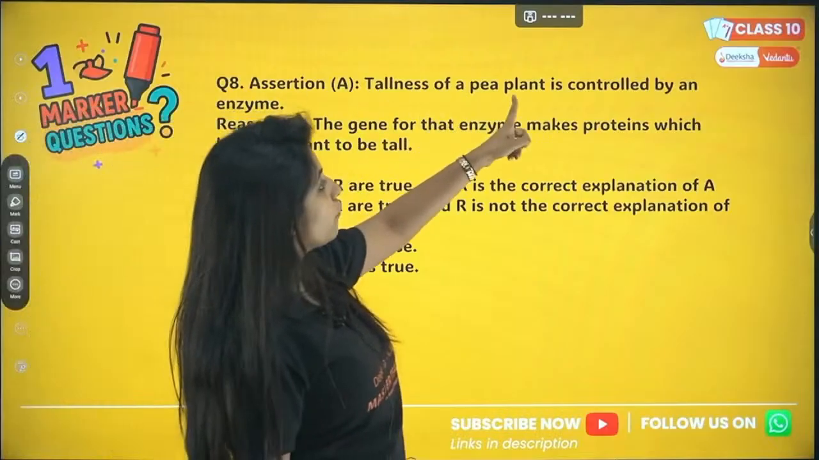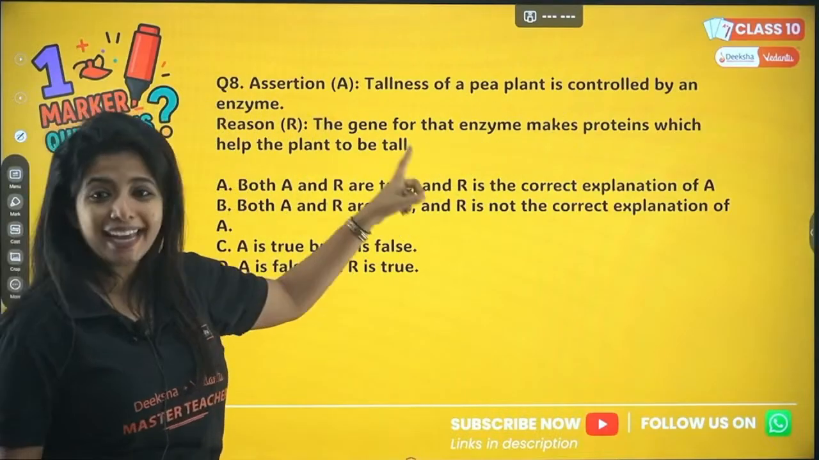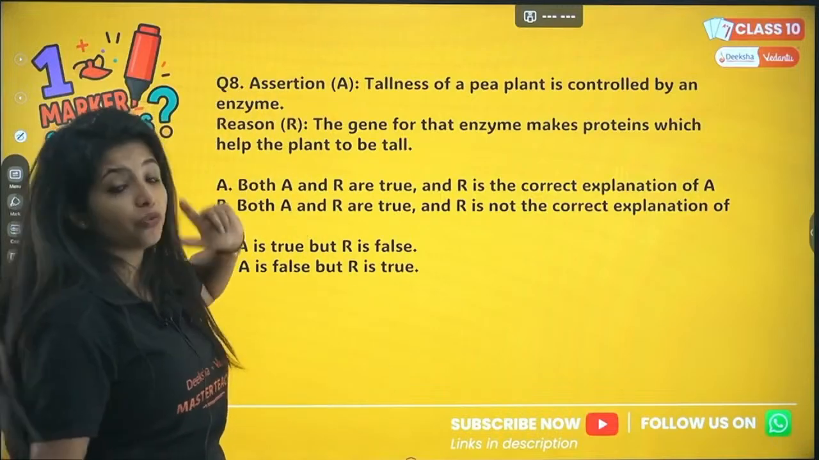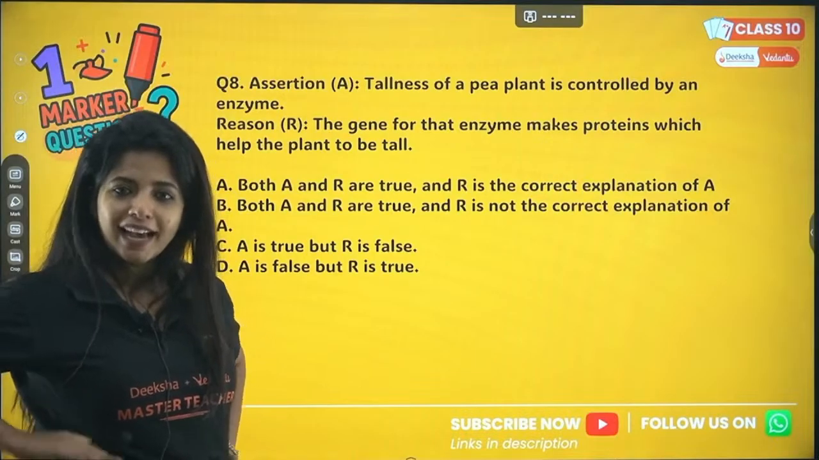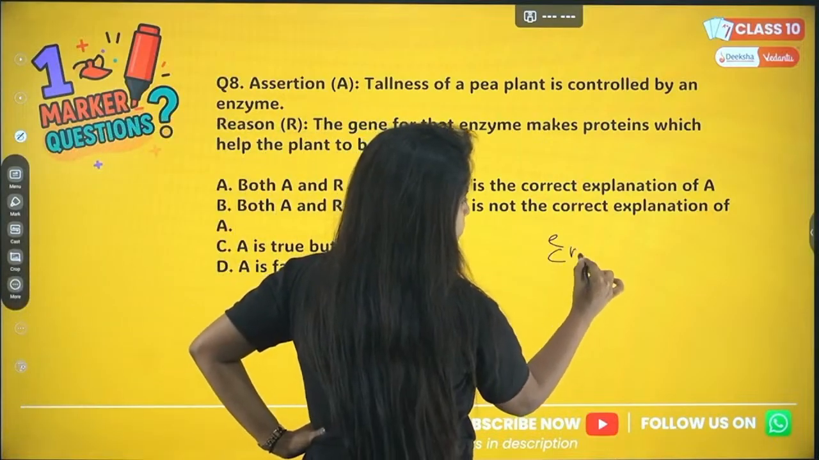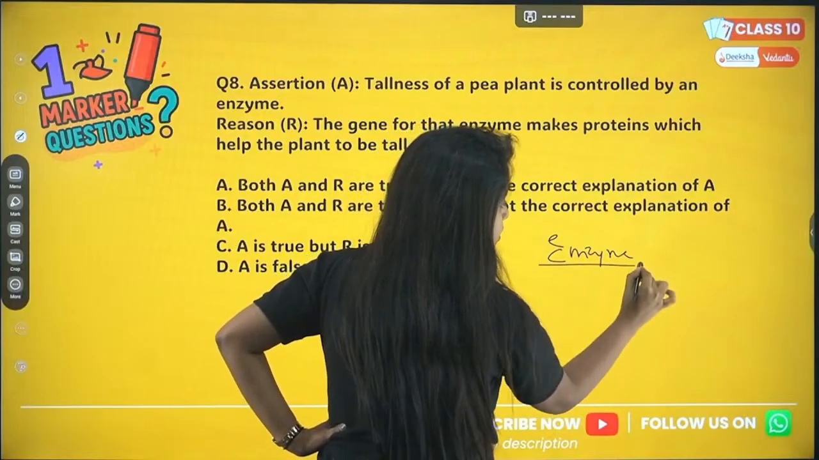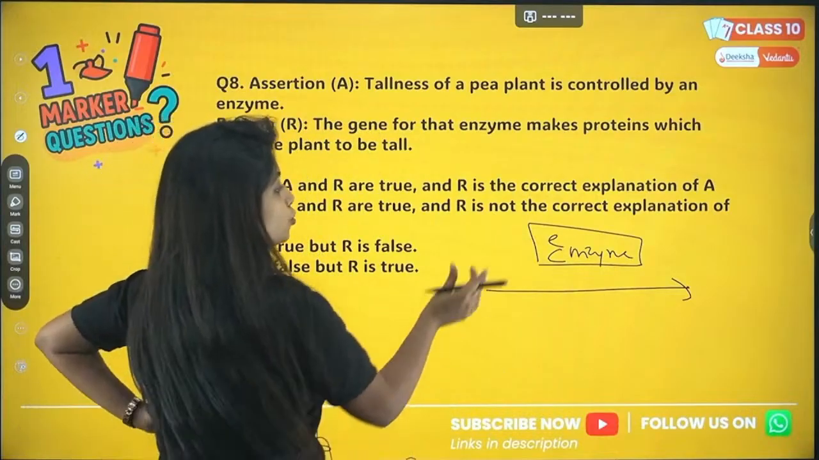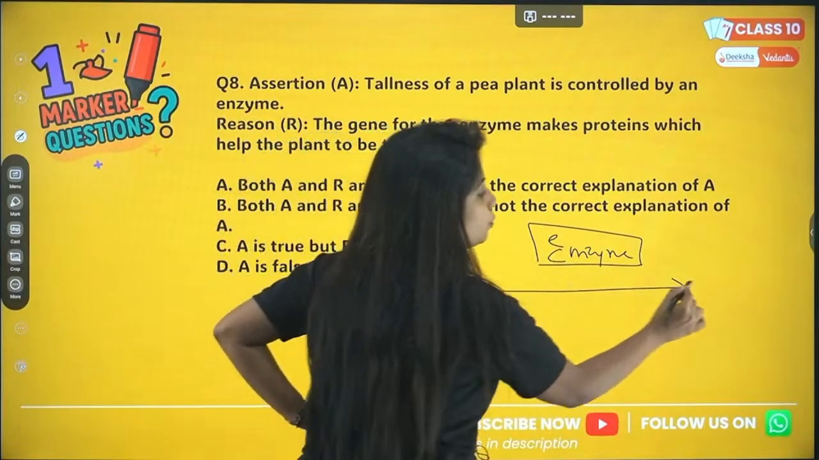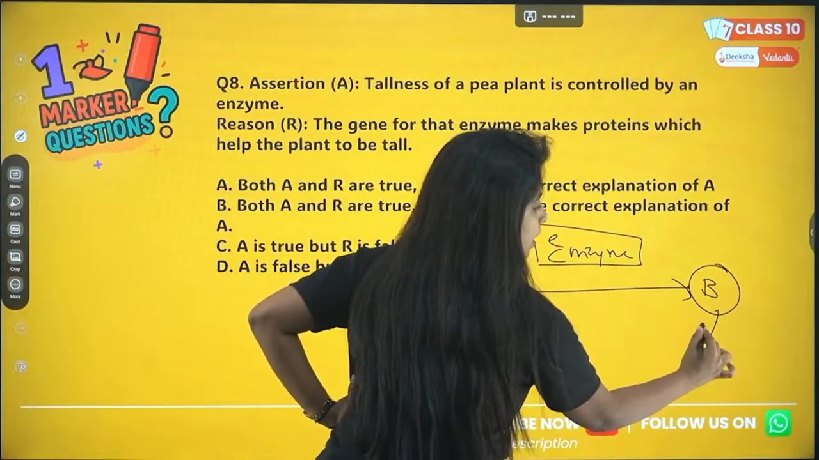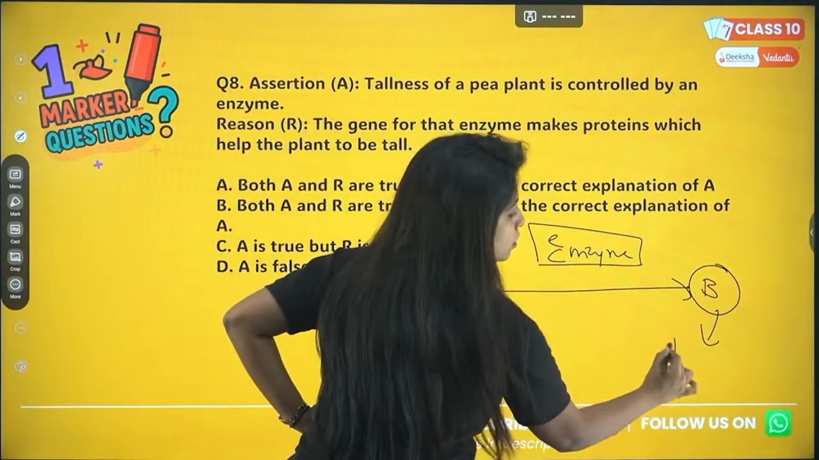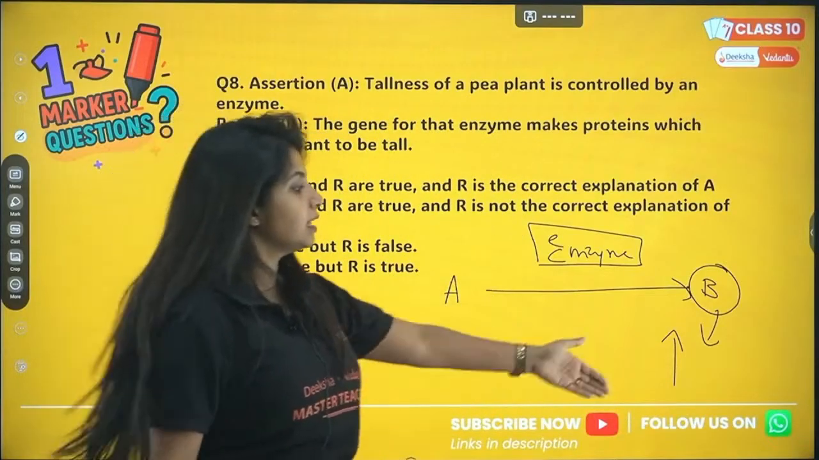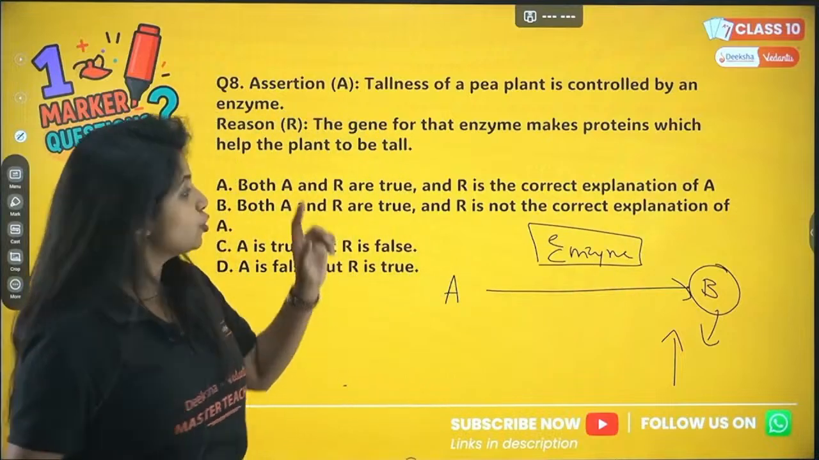Assertion: tallness of a pea plant is controlled by an enzyme. Tallness is a character. It is controlled by an enzyme is being said over here. Do you think that is true? Yes. Suppose this enzyme, you know, is responsible for making the reactions really fast, right? So this enzyme is something that converts A to B, and probably this B could help the plant grow in height. It can help in the formation of a growth hormone. It can help in the formation or increasing what? The height. So this statement is correct.